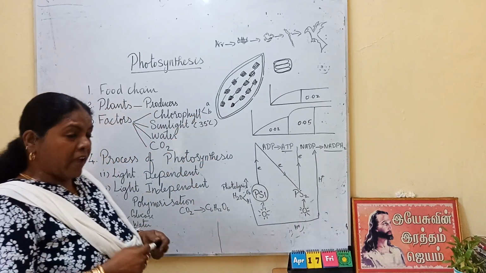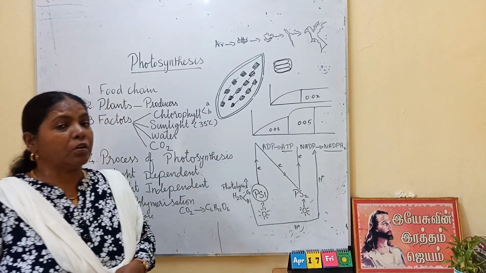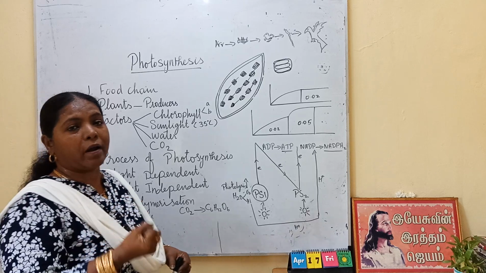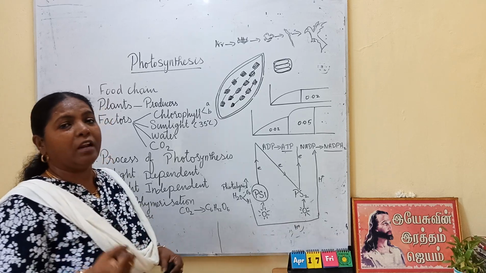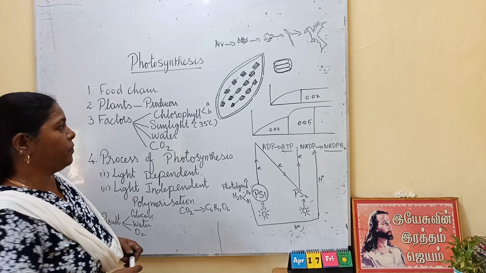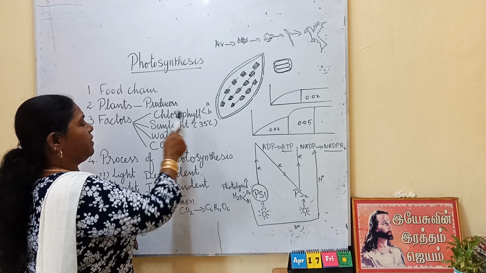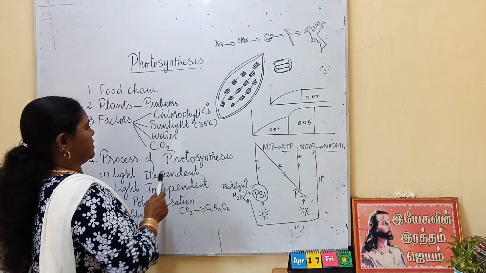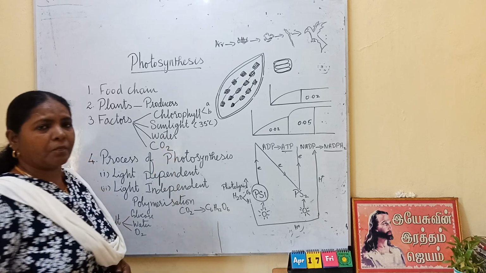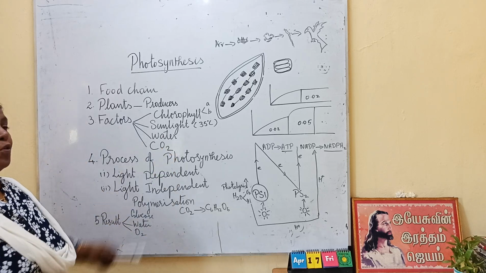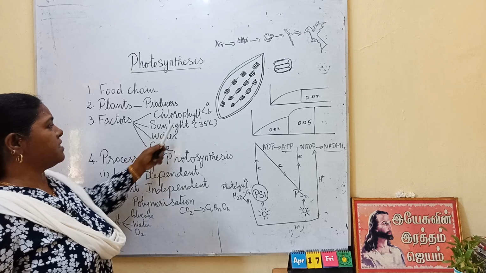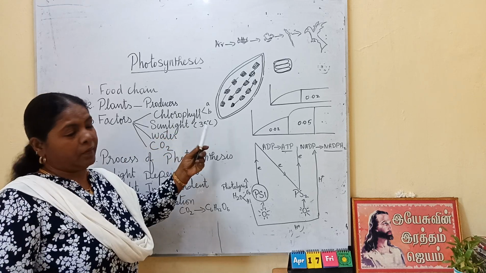Okay? Where the chlorophyll is present, what is the chlorophyll doing? They are trapping the solar energy. The chlorophyll is trapping the solar energy. So that is how they are useful for photosynthesis. Next comes the sunlight. Sunlight is necessary for photosynthesis. Okay, light energy is absorbed by the chlorophyll.